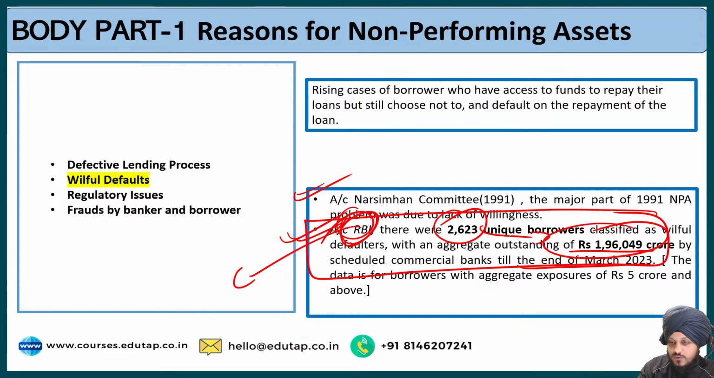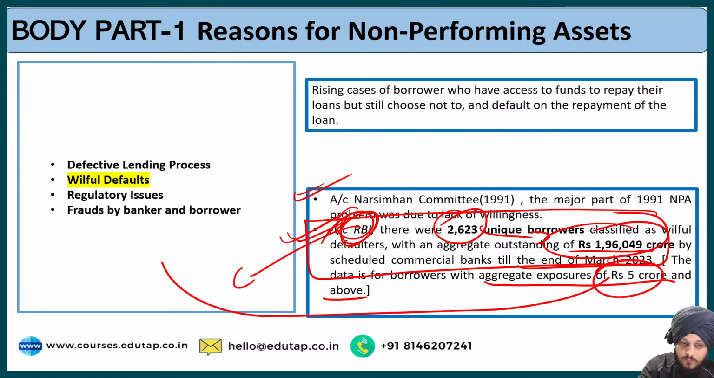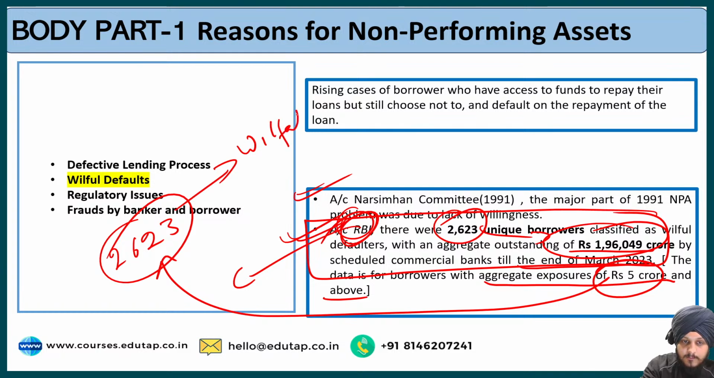So this data is not for all the borrowers. This is only for those borrowers whose aggregate exposure is more than rupees 500 crores. So those borrowers who have taken loans from the bank of more than rupees 500 crores. So out of those borrowers, 2,623 are the willful defaulters.